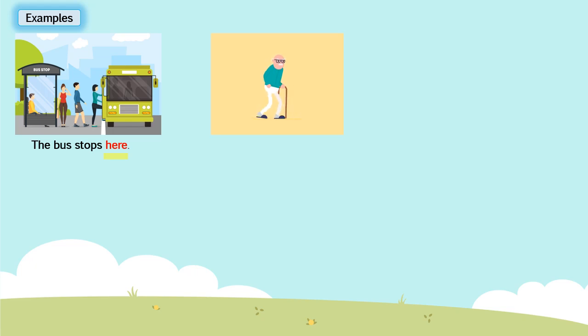Now see the second picture. You can see a grandfather walking. Now see this sentence: My grandfather walks slowly. If I ask the question, how does my grandfather walk?